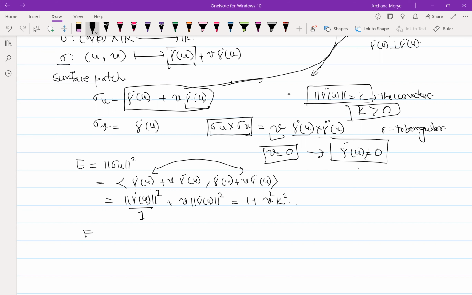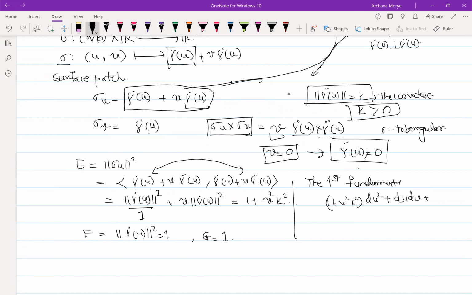And what is F? F is a dot product of this. The dot product of this along with this is 0, so you get the norm of gamma dot of u squared, which is 1. And what is G? G is again 1. So what is our first fundamental form for this? It is (1 plus v squared k squared) du squared plus 2 du dv plus dv squared. That is correct.